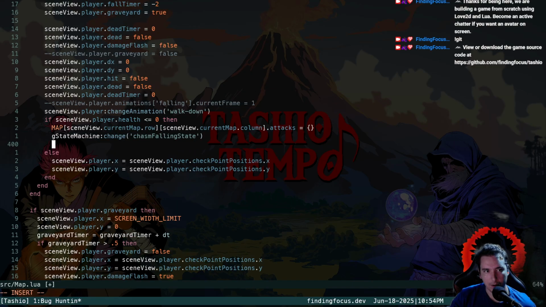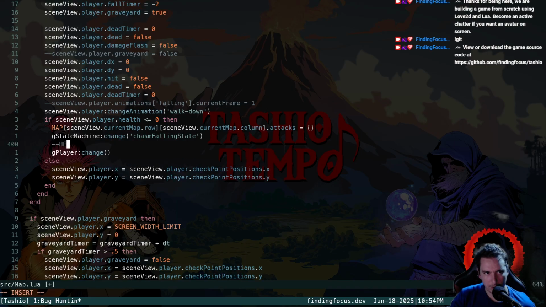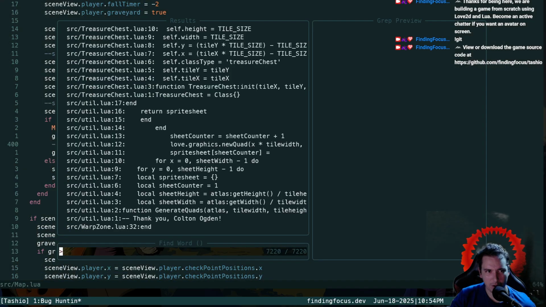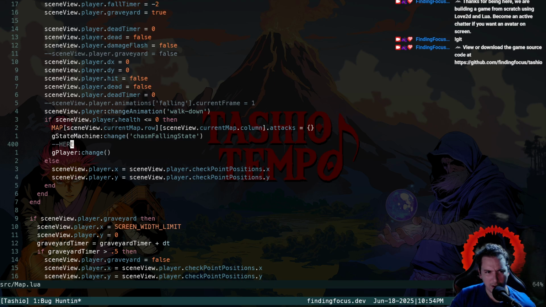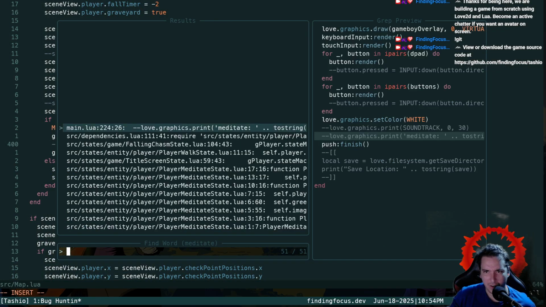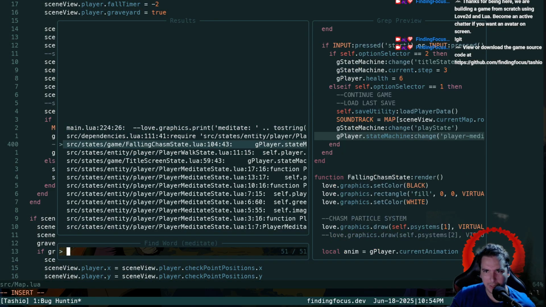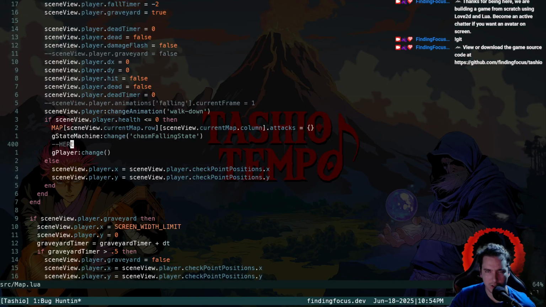If we die here, I think we also want to change our player's state. What is it called? I don't even know where we define it. We have a meditate state, and is it on our player state machine, player meditate?